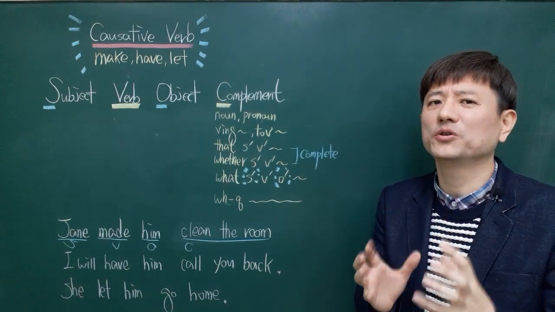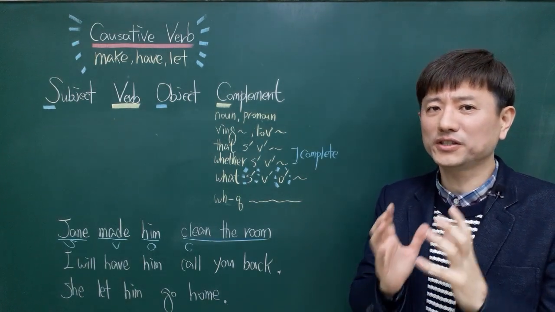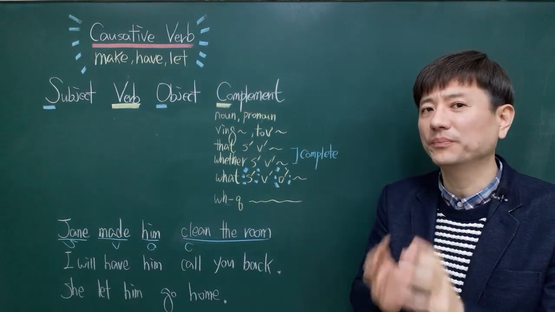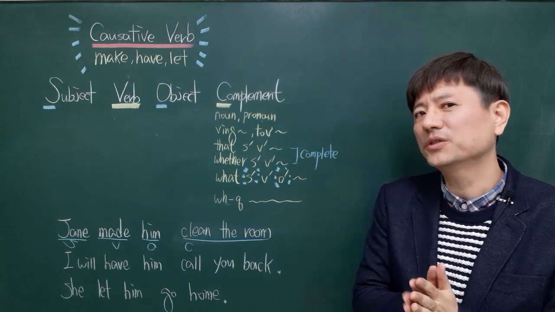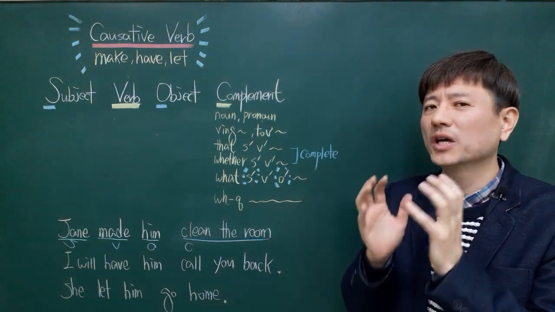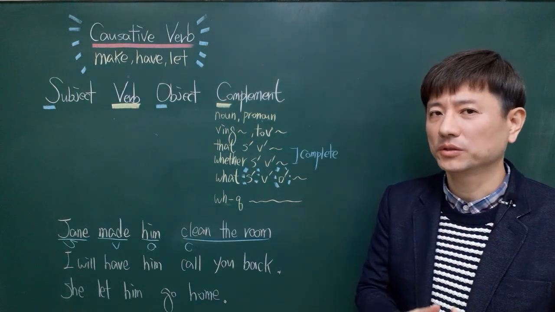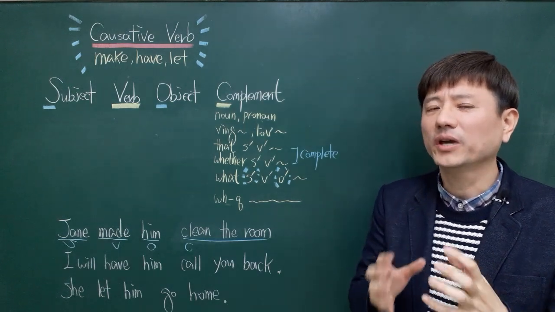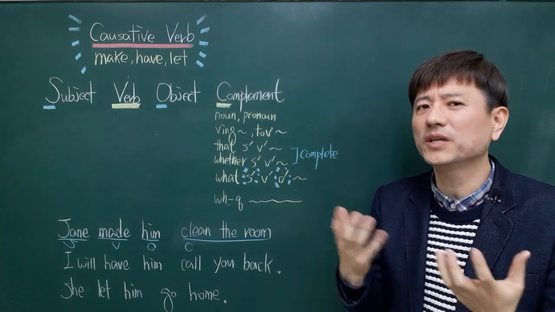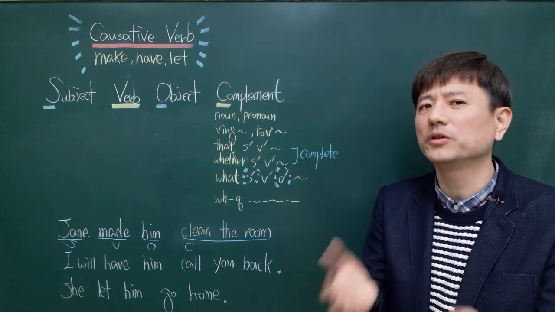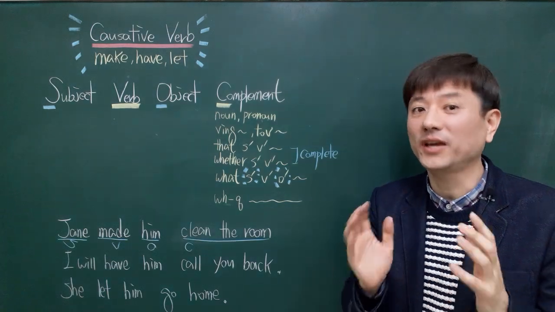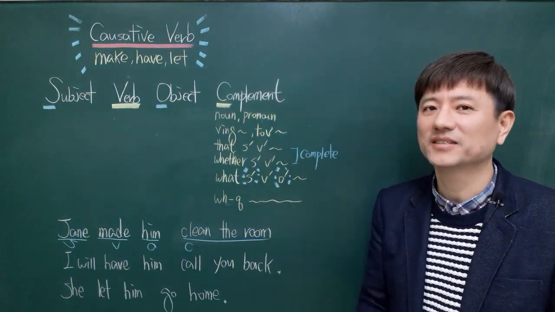Before the class, let me tell you something. It is said that practice makes perfect, which means practice plays an important role in making your English fluent. So that is why it's really important for you to practice by yourself. After taking my class, after listening to me, you have to solve as many problems as possible with your own textbook. Do you know what I mean? Okay, if you don't have anything to say, then let's get started.